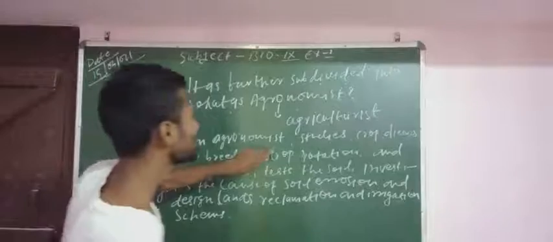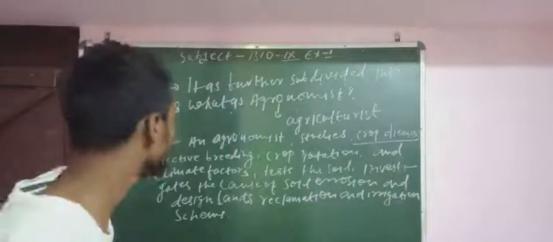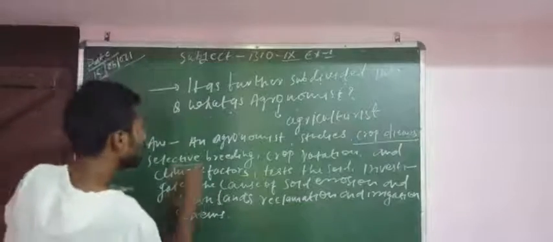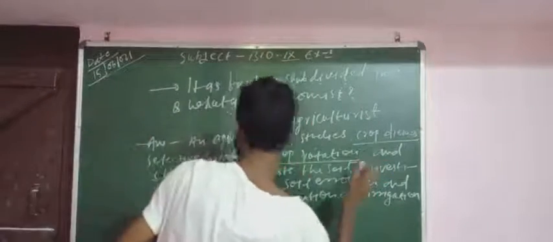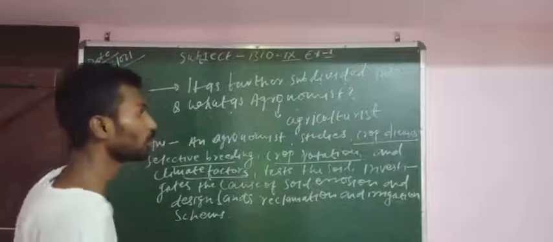The agronomist studies crop disease, selective breeding, crop rotation and climate factors.